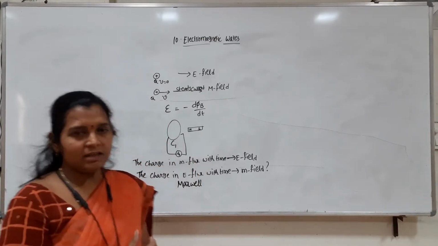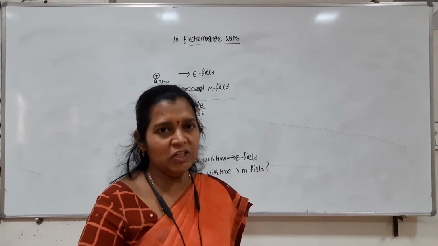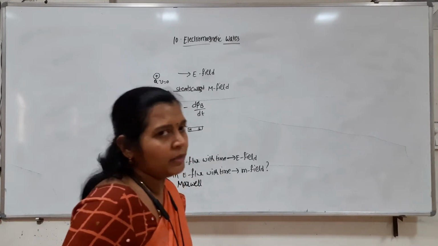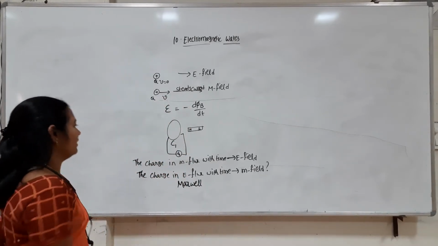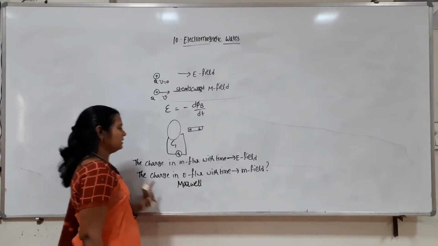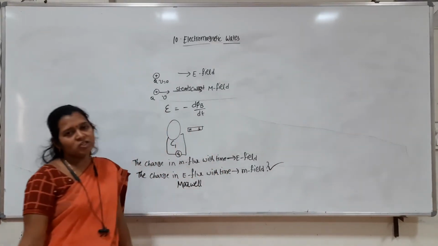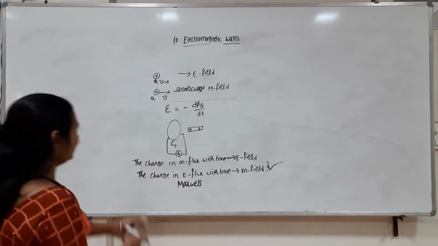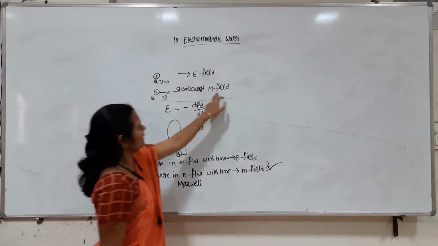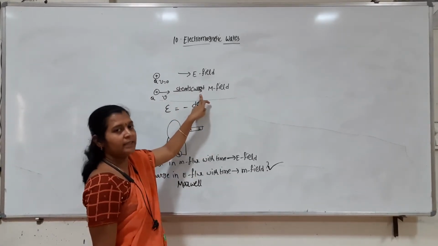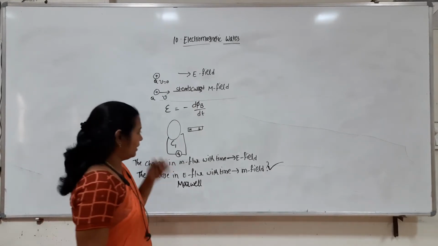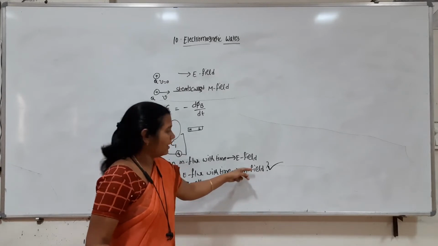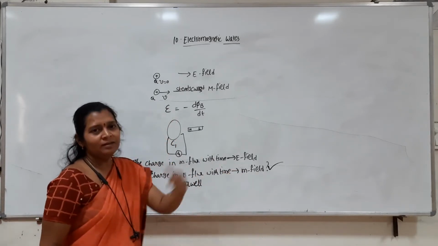So to answer this question: will nothing but the change in electric flux with time give rise to a magnetic field? We have to say that the answer is yes. The change in electric flux with time will give rise to a magnetic field. Earlier, in the 7th chapter, the magnetic field was because of the steady current. Now we have to accept that the magnetic field can also be created by a change in electric flux with the time.